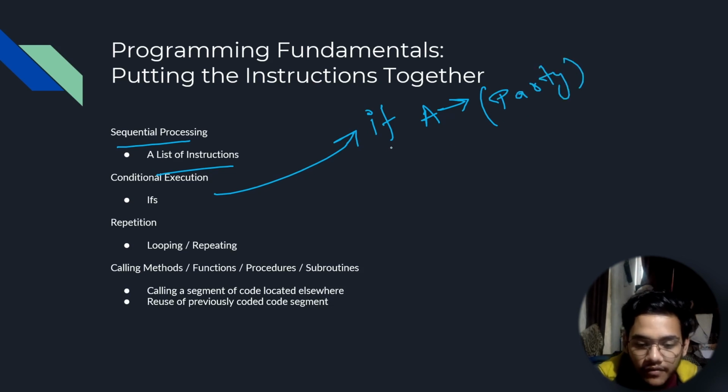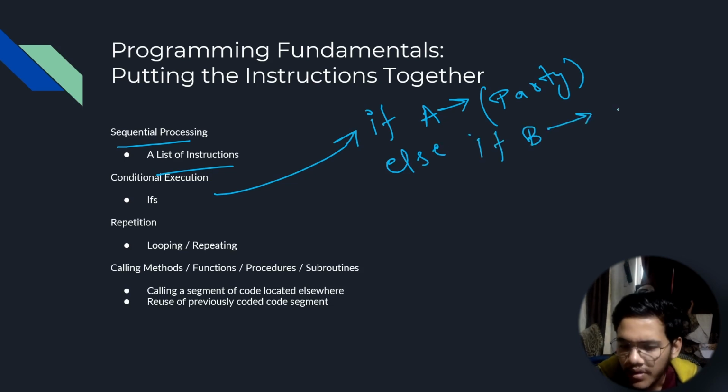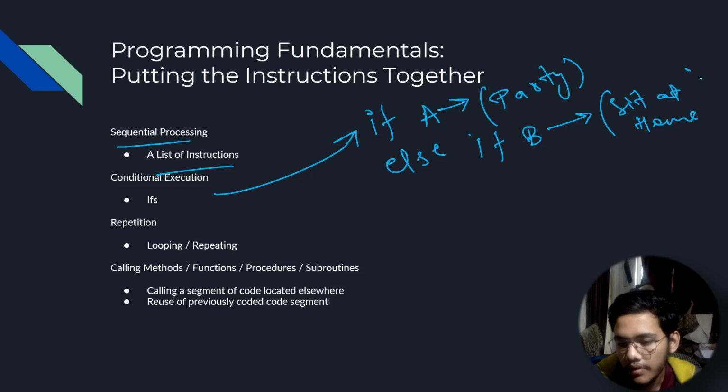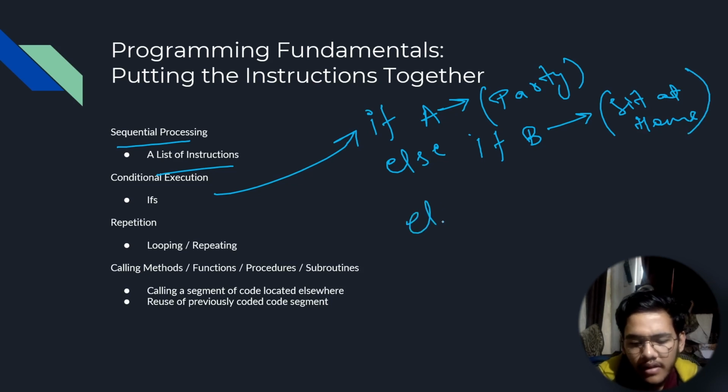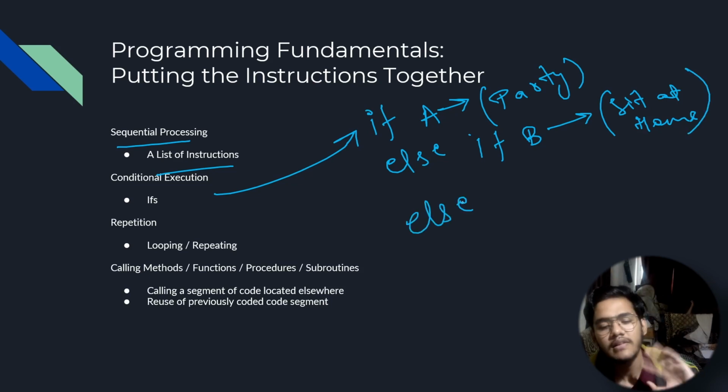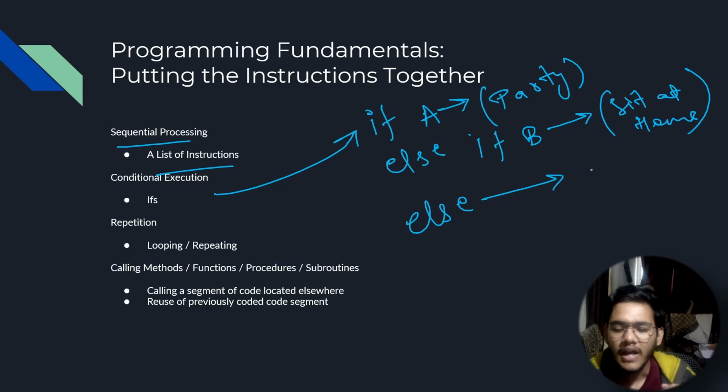If else, let's say if I get a B grade, I just want to sit at home, right? And let's say else, in any third case, for example, if I get C, D, or E, or anything below that as well, in that case I want to go to my friend's house to sulk, maybe, I don't know, go to my friend's house.